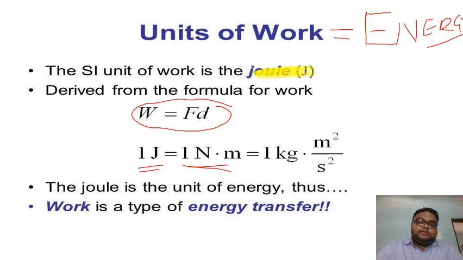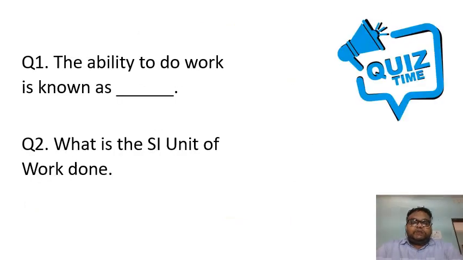Understood, students? Right. Now let's go to the quiz section. The first question is: the ability to do work is known as what? The ability to do work is known as, yes, students?